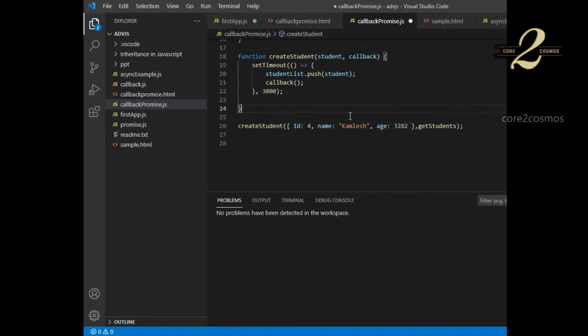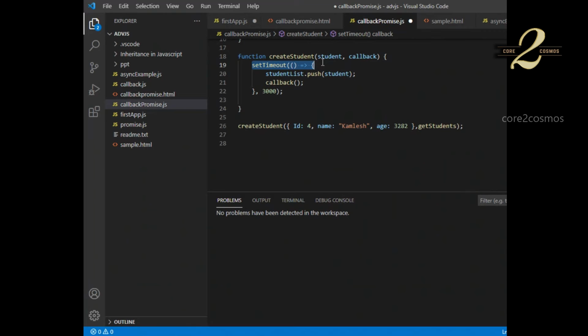Can we do callback functionality without set timer? Yeah, we can, but I just wanted to replicate the real-time scenario, right? So this setTimeout we do not actually need, because every time we will not get the same call, right? Yes, it is not necessary, but I just wanted to replicate the callback scenario, so I have used a setTimeout.